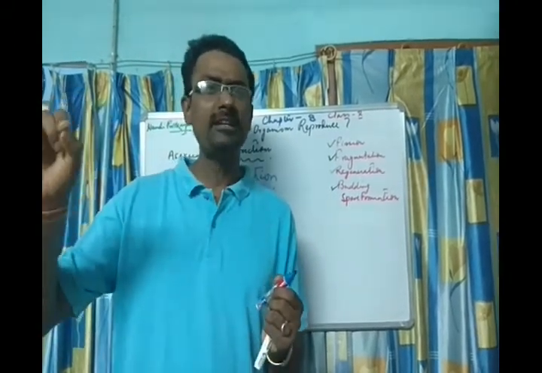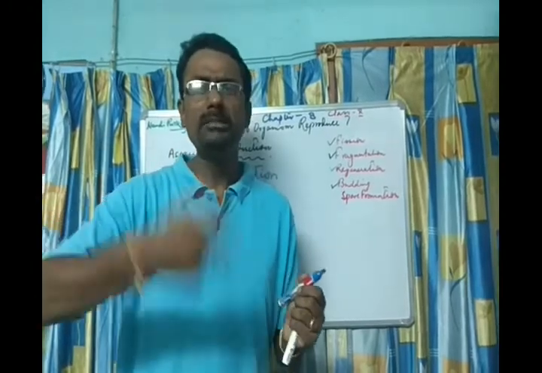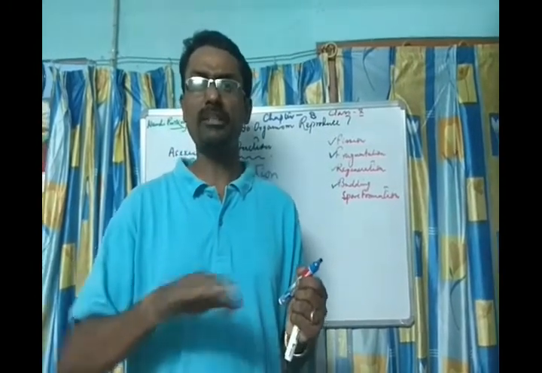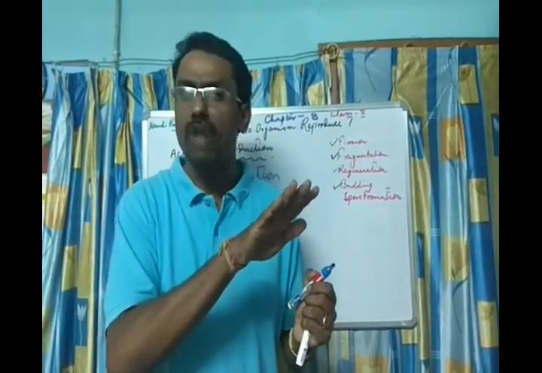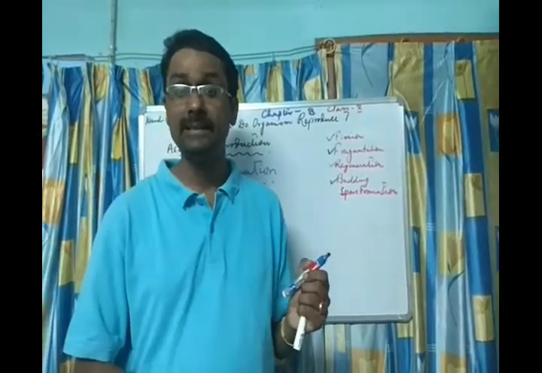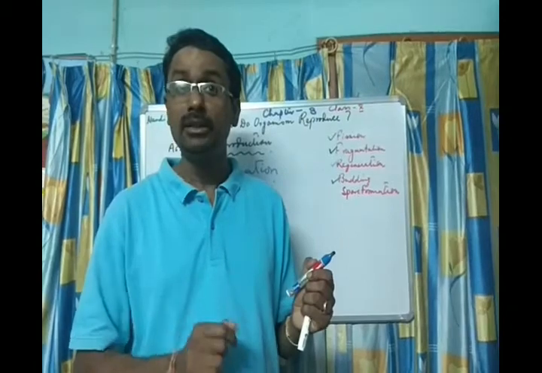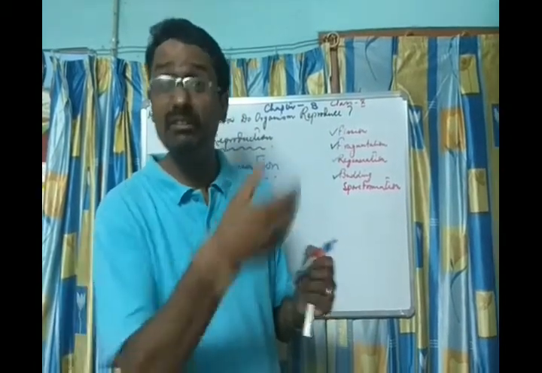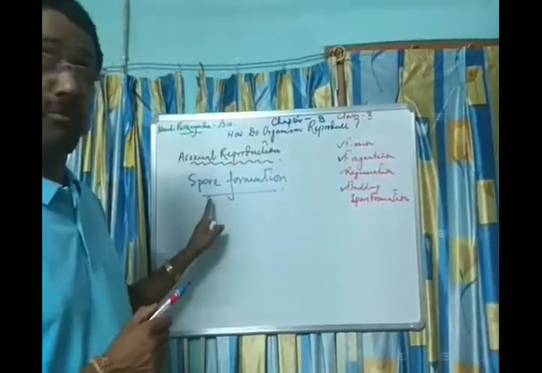You keep a bread in the corner of a home, sprinkle a little bit of water. After some days you find the occurrence of black, brown, blue layers. These are fungi, different types of fungi. Color speaks different types of fungi. There is spore formation.